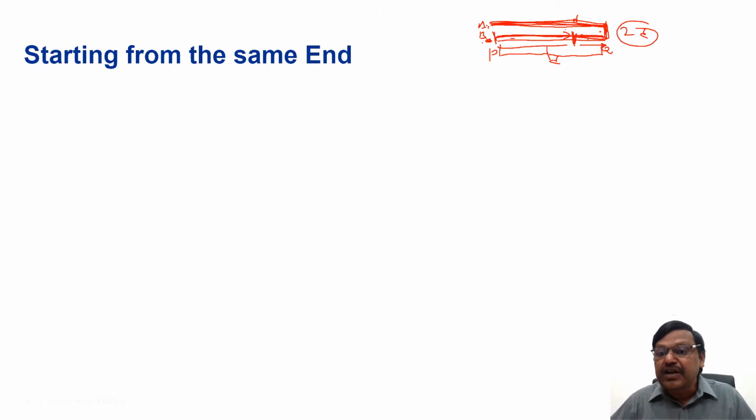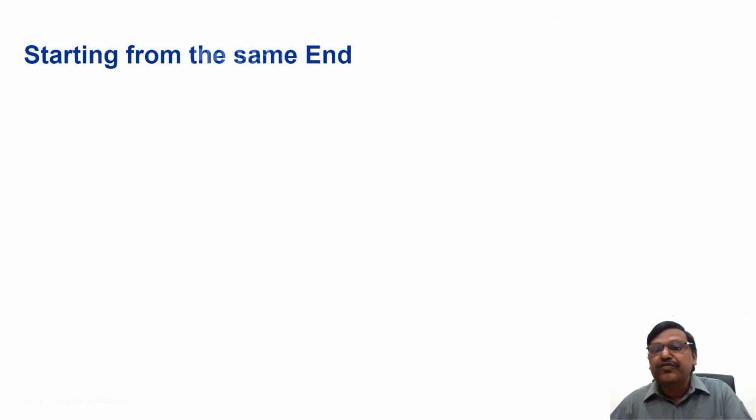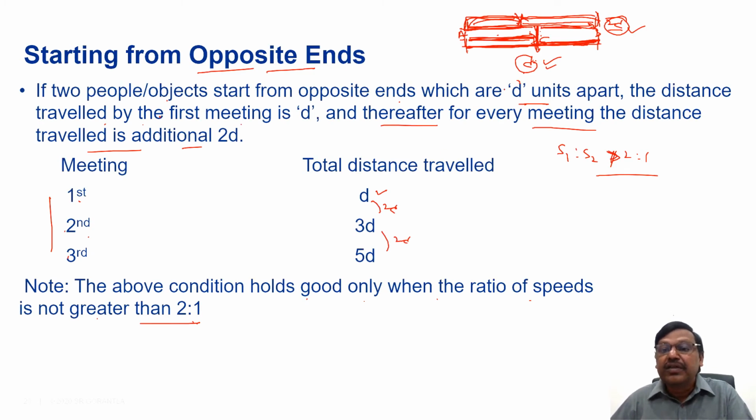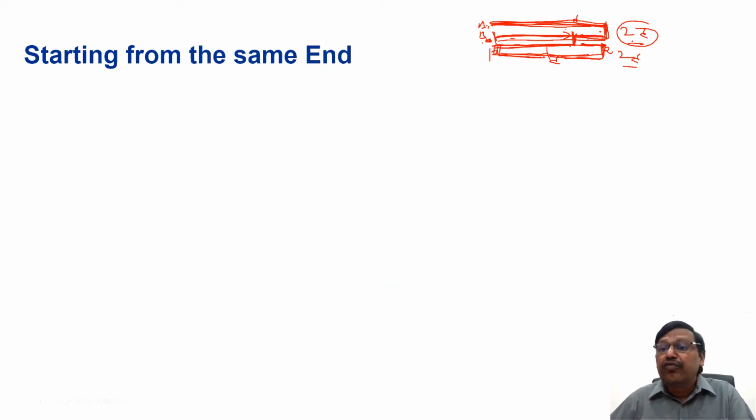So from the first meeting to the next meeting, what happened? When they reached the destinations, they traveled D. When they returned and met again, another D. You can see it is 2D. So for the first meeting you take 2D, and for every additional meeting 2D. So for opposite ends, the first meeting is D, and thereafter every time 2D. But if it is the same end, the first meeting is 2D, and thereafter also every meeting 2D.